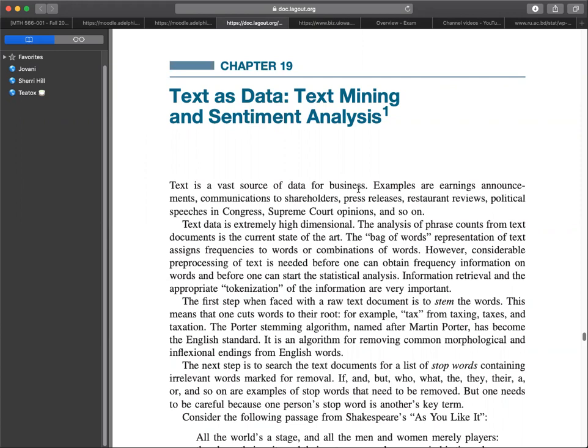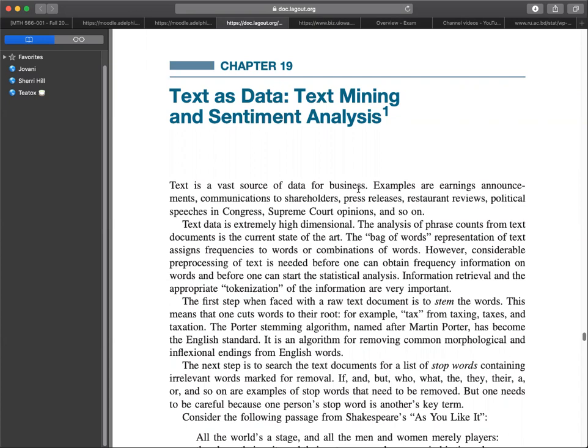The first step when faced with a raw text document is to stem the words. This means that one cuts words to their root. For example, tax, from taxing, taxes, and taxation. The Porter stemming algorithm, named after Martin Porter, has become the English standard. It is an algorithm for removing common morphological and inflectional endings from English words.